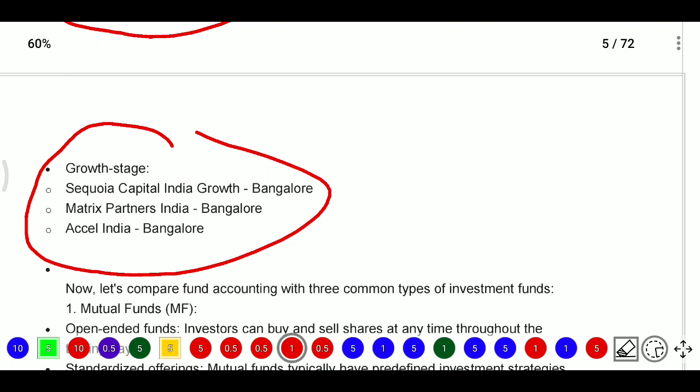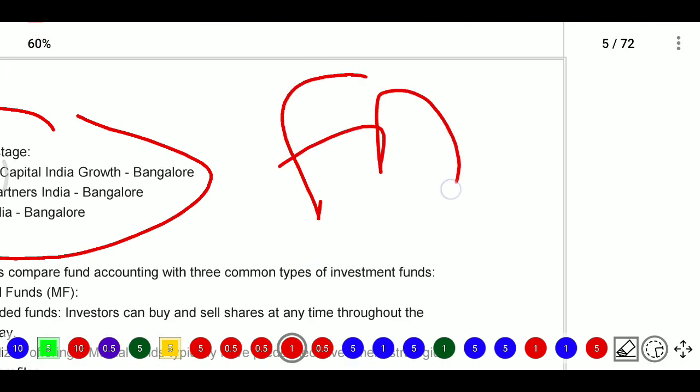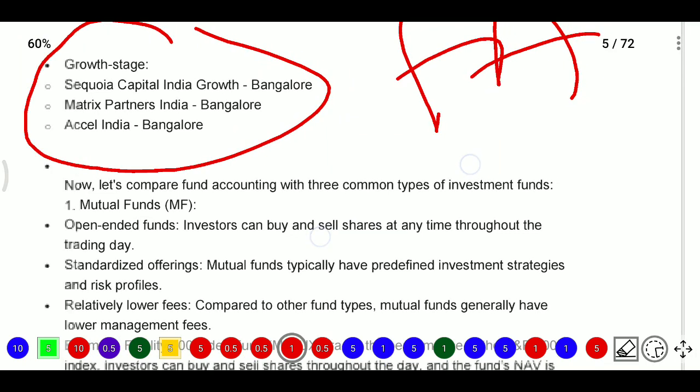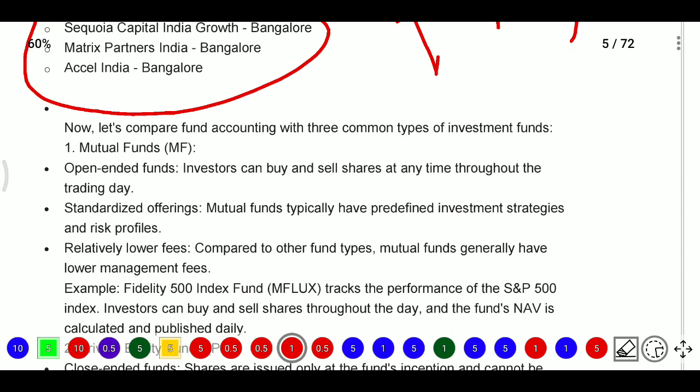So this is also there. Now come to the main topic, that is fund accounting related information. What is there in fund accounting? In fund accounting we will mainly focus on three types of investment funds. Firstly mutual funds, after that private equity, and after that hedge funds. This is the main concept.